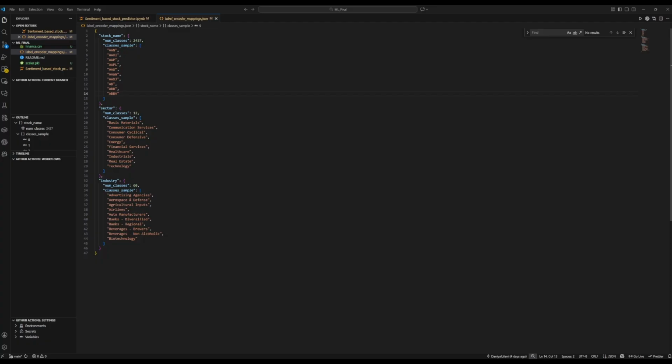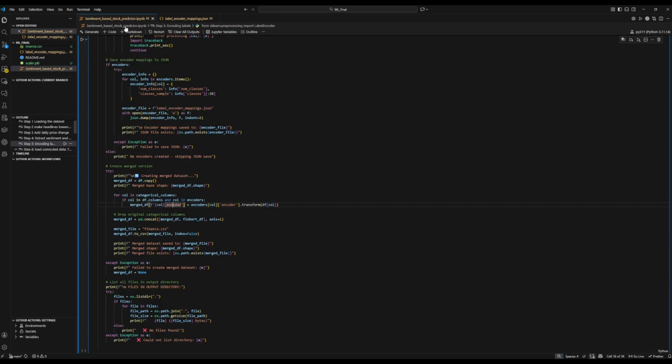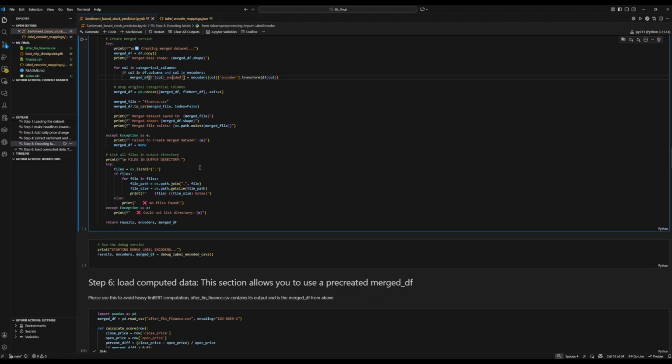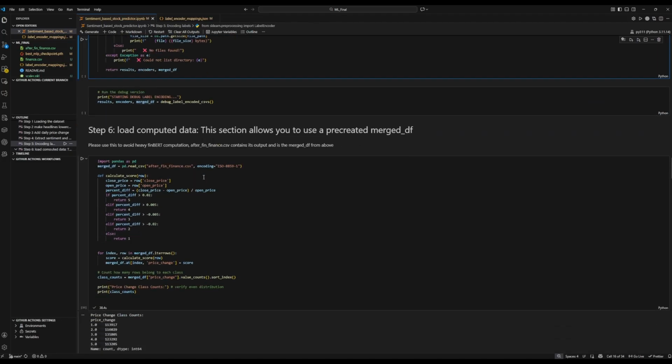So this JSON is a sample output. Of course we can see there's many classes here, but we've just shown the first couple for demonstration purposes. All the encodings are attached onto the actual after finance or finance.csv file, depending on how you set it up. The way we've set this notebook up is to help you when you want to run it. We've already compiled everything as mentioned earlier and given you the merge df as this after finance. So all the steps before this have been pre-merged into this after finance CSV file, so you don't have to waste time running this yourself.